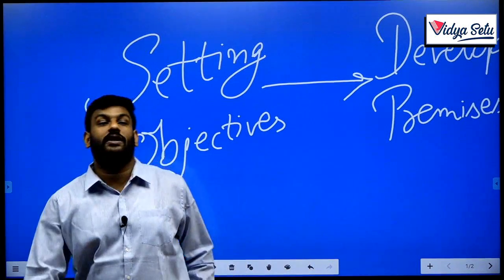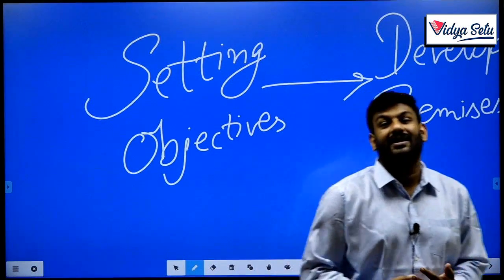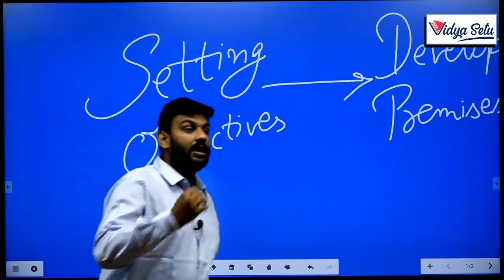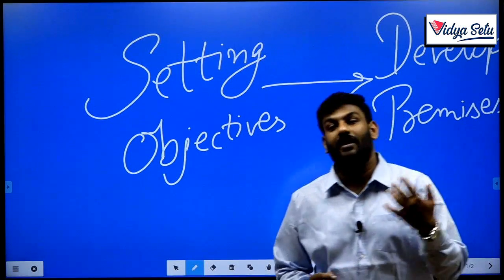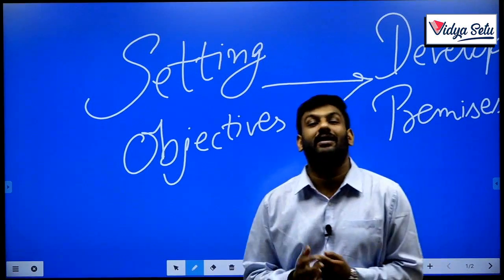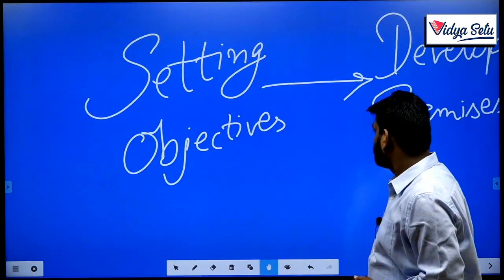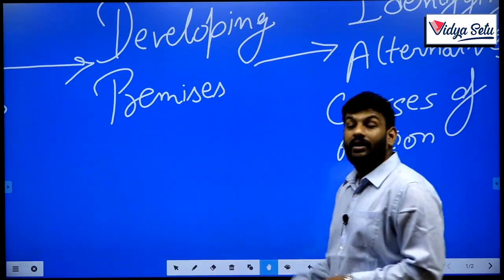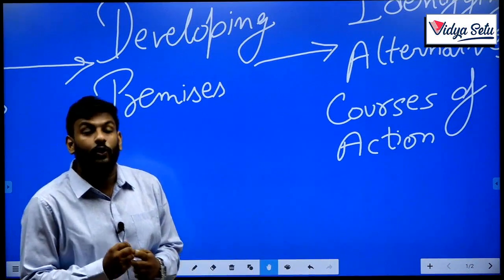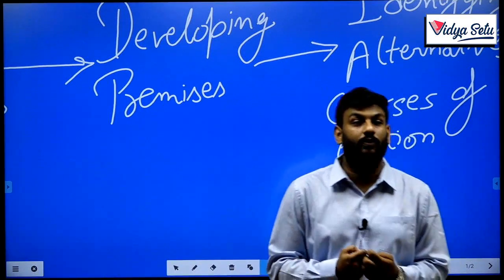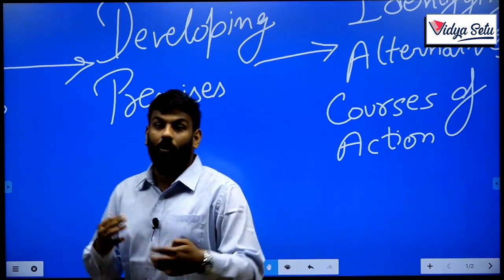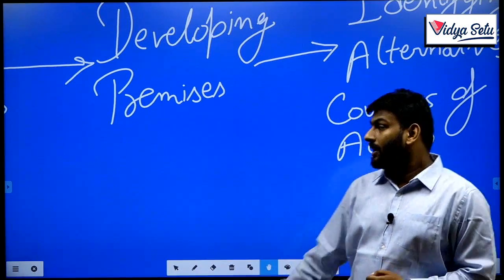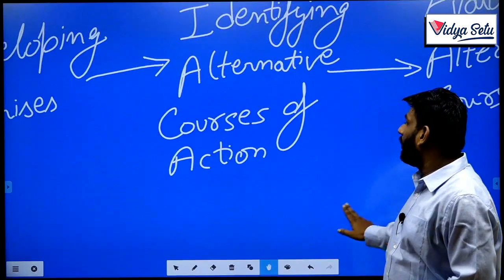First is setting objectives. Initially you need to set an objective to create a plan, because there is an objective or target for each and every plan. You can make a plan for a particular objective or target only. Next, we discussed developing premises. Developing premises deals with the assumptions of the future. You need to take all kinds of assumptions, because the future is uncertain, about what can happen to the organization or to the plan. Next step is identifying alternative courses of action.